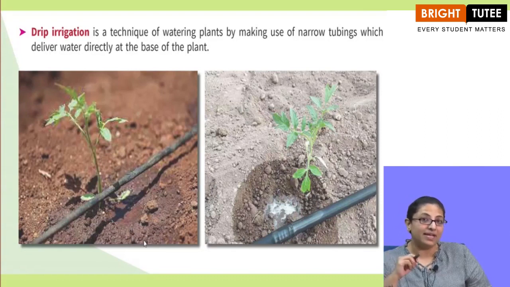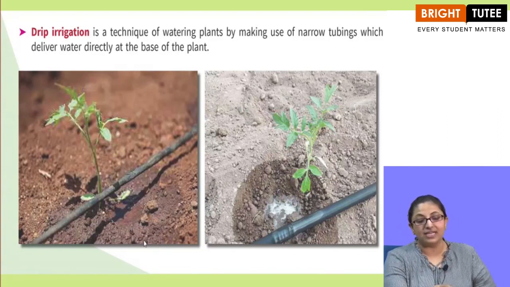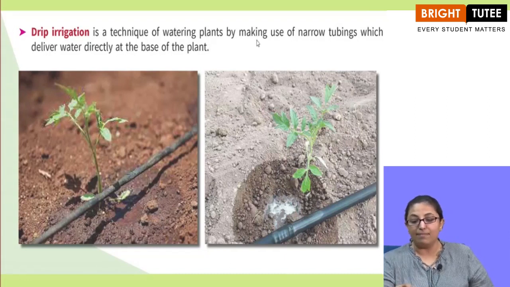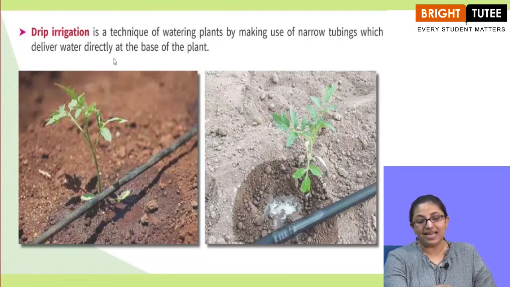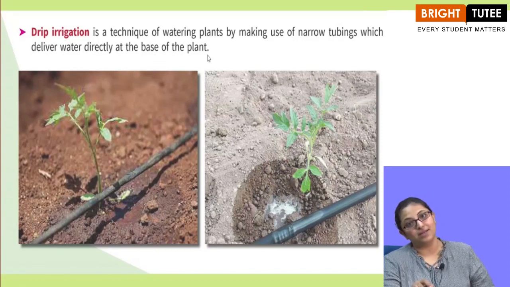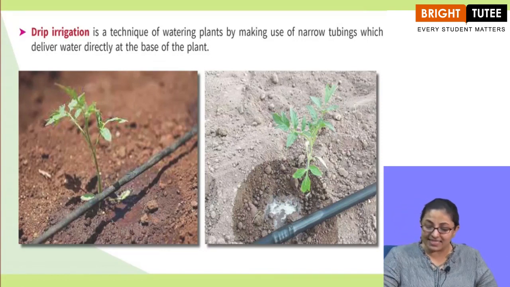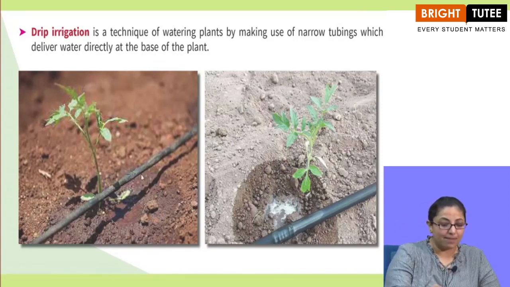Now, what is drip irrigation? Drip irrigation is a technique of watering plants by making use of narrow tubings which deliver water directly at the base of the plant. Basically, there is a pipe here. You can see the pipes.